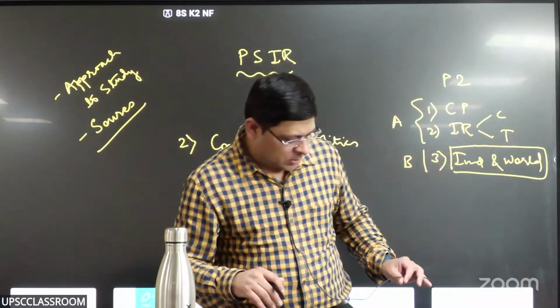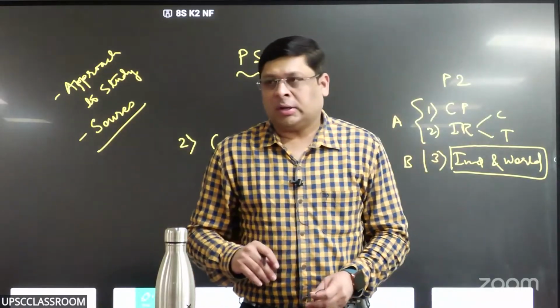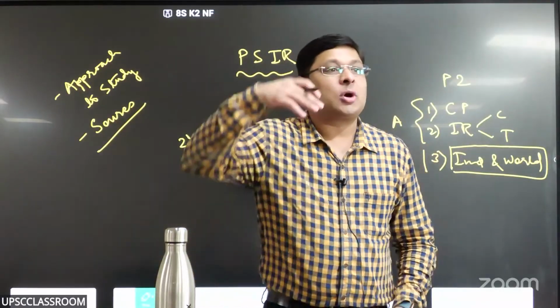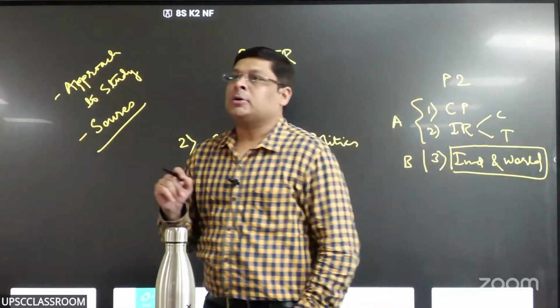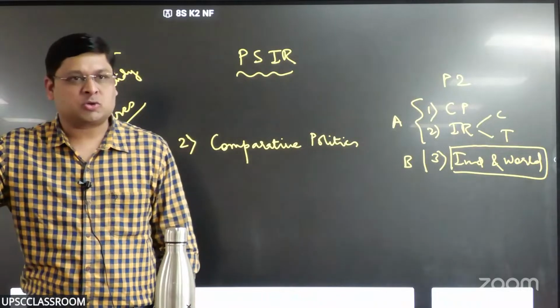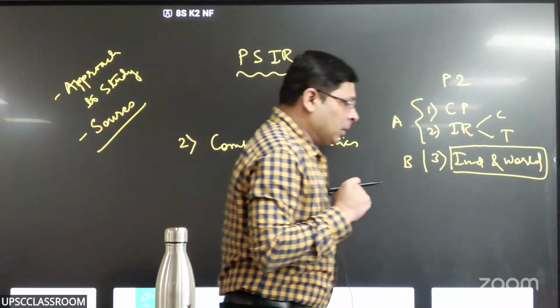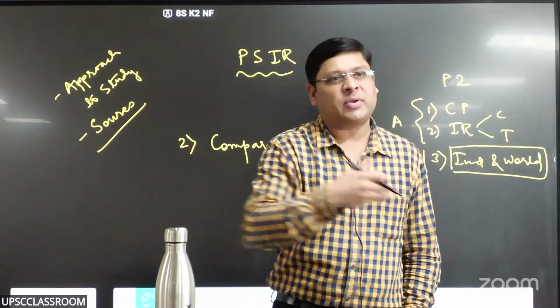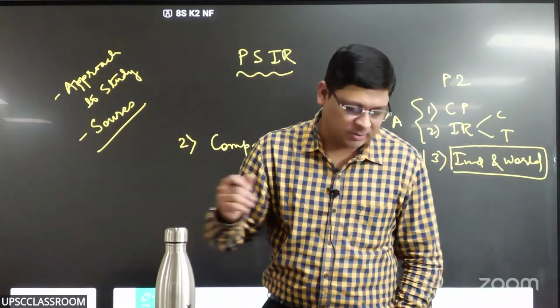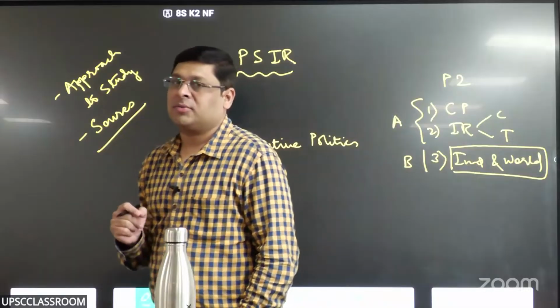For example, in UK, there is what is called their Westminster model, something that we have accepted here, right? So there is cabinet form of government. We also have cabinet form of government, right? But what are the differences? There is parliament, we have parliament here. There is upper house there, we have upper house here. There is lower house there, lower house here, right? What are the differences?